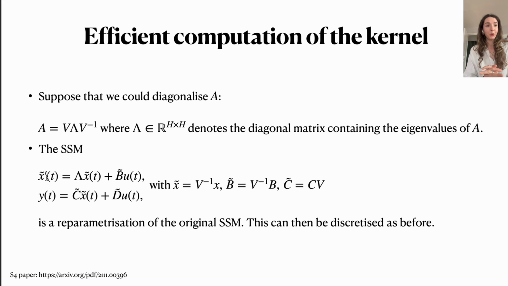One thing to note is that suppose we had a diagonalized form for A available. If we define a system that uses, instead of A, the diagonal components, so the matrix Lambda, which has on its diagonal the eigenvalues of A, then the state space model using this x tilde would be a reparametrization of the original state space model that we had. So in principle, we could just work with this matrix Lambda instead of the original matrix A, if this diagonalization of the matrix A would be possible.